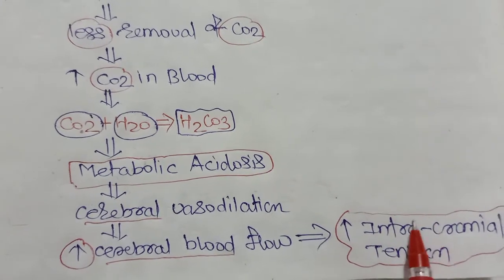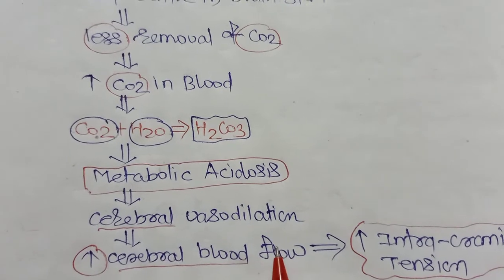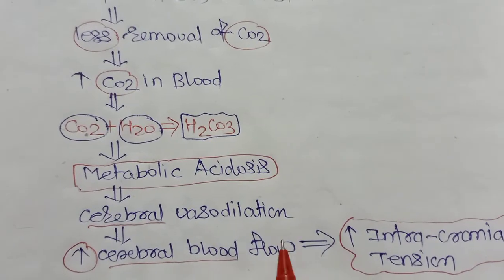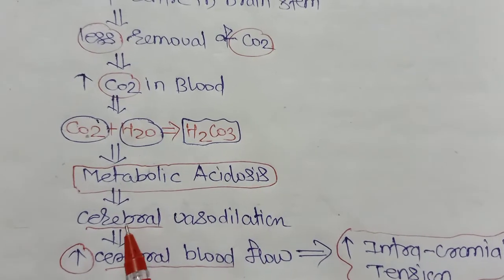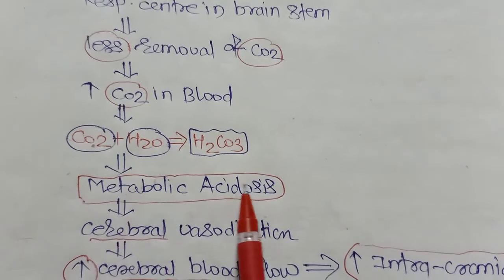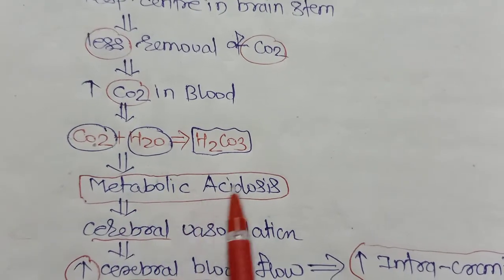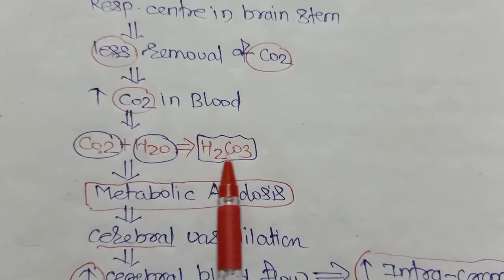Why is there an increase in the intracranial pressure or tension? Because there is an increase in the cerebral blood flow. Now, why is there an increase in the cerebral blood flow? Because cerebral vessels will get dilated, or there is cerebral vasodilatation. Cerebral vasodilatation is because of metabolic acidosis. Now, why is there a metabolic acidosis? Because there is a formation of carbonic acid. Why is there a formation of carbonic acid?